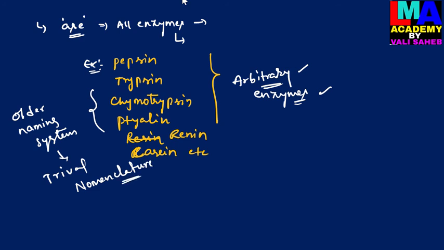On the basis of the older nomenclature, some enzymes do not end with the suffix -ase. They are pepsin, trypsin, chymotrypsin, ptyalin, renin, and casein.